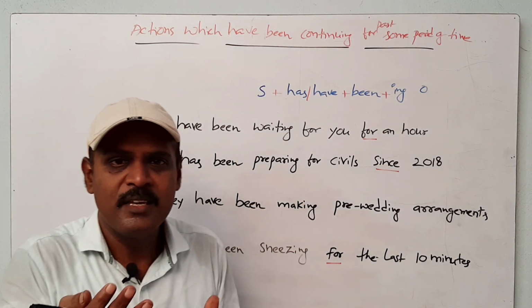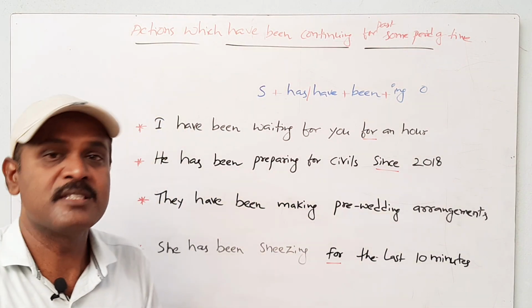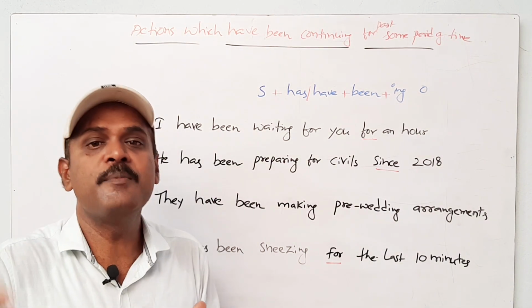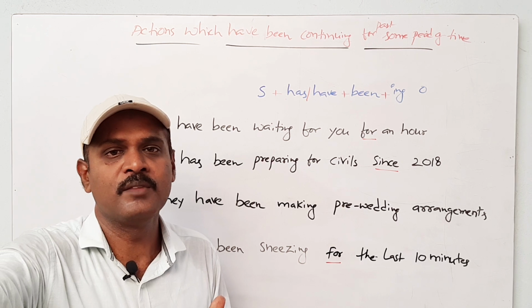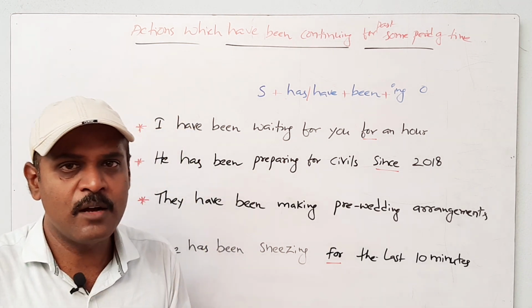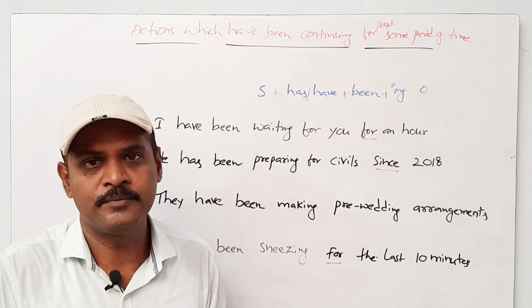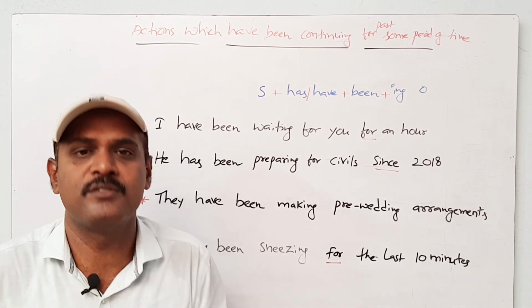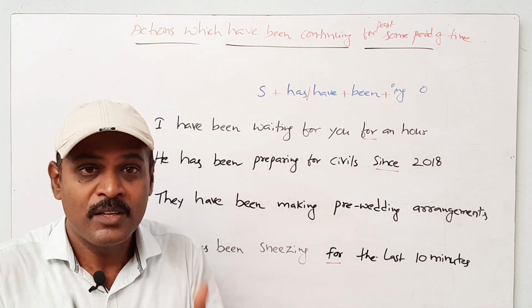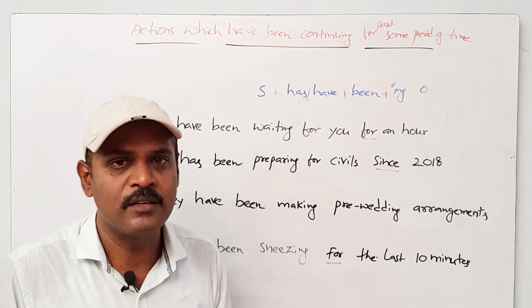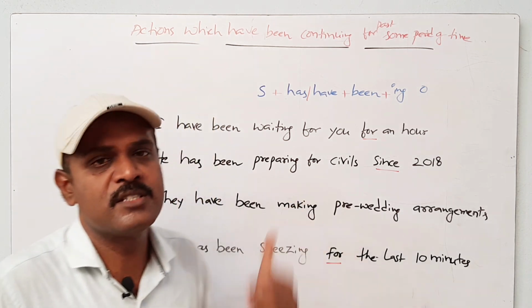That means he started preparation some time ago. Now it is going on. It may be going on in the future also. For example, if he gets the job, he will stop his preparation. If he doesn't get the job, it may be continuing in the future also. So there are many chances for such an action to continue in the future also. In that case, we have to use this tense.